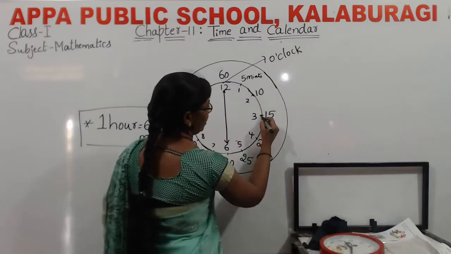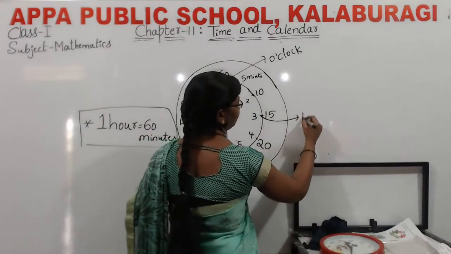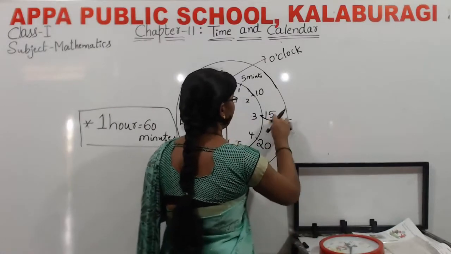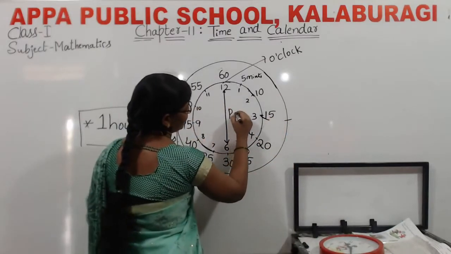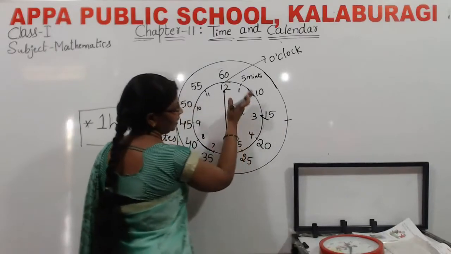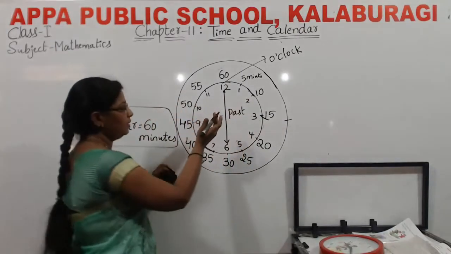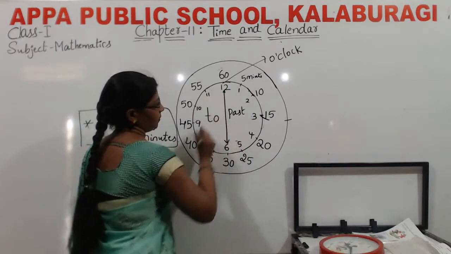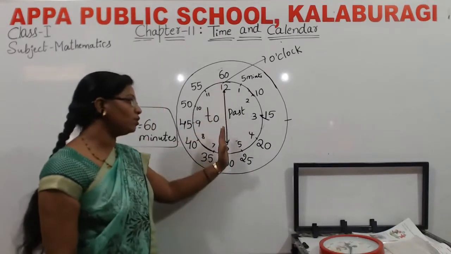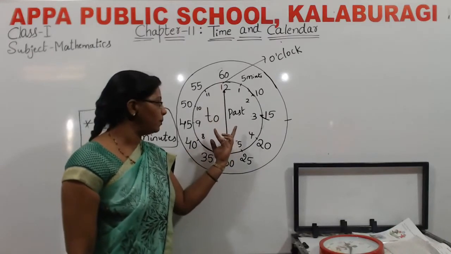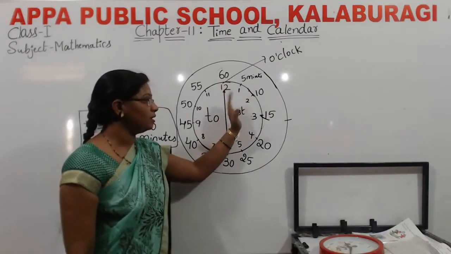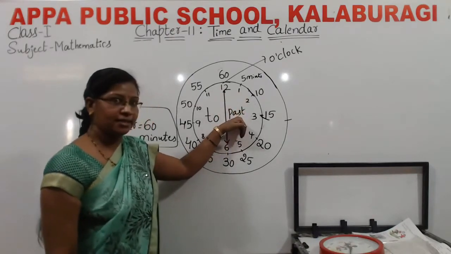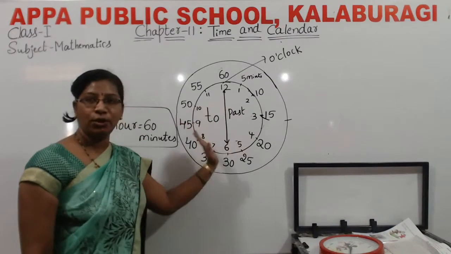If 3 is there, then it is quarter past. You should remember here, this half part is past. This part is called to. So divide it into 2 parts. You should remember like this: this part is called past, and this part is called to.